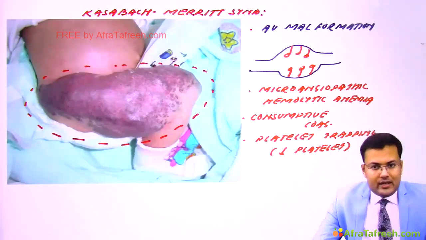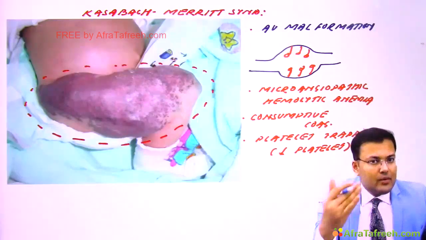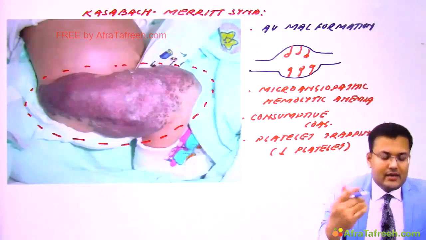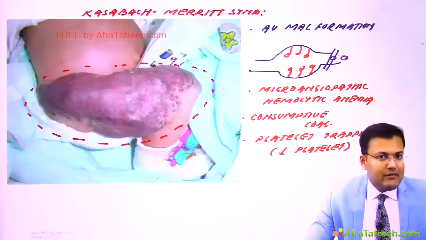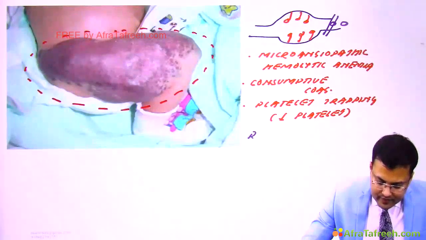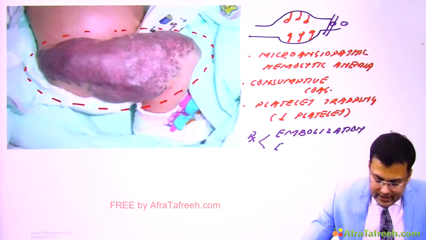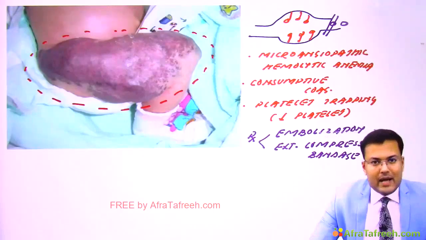Now how are we going to treat it? See, these patients are having AV malformations or hemangioma. So we can go for external compression bandage. So this is the palliative treatment. We can go for external compression bandage, or we can go for embolization of the hemangioma or AV malformation. So what are the treatment options? Either embolization of AV malformations, or external compression bandage. So this is how we manage the patients of Klippel-Trenaunay-Weber syndrome.